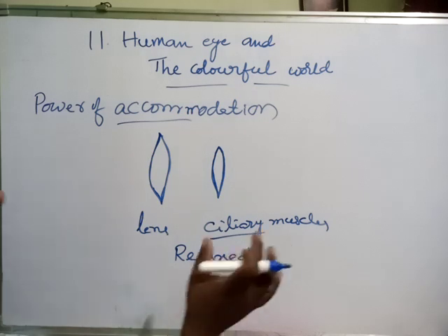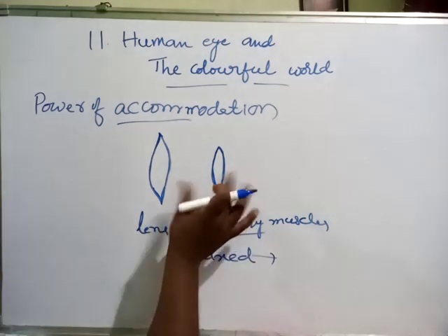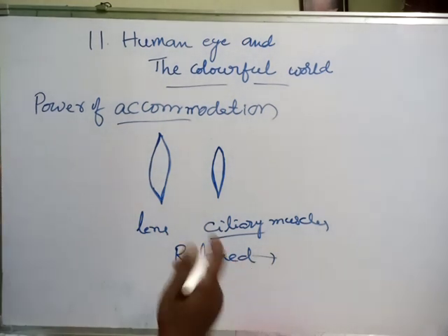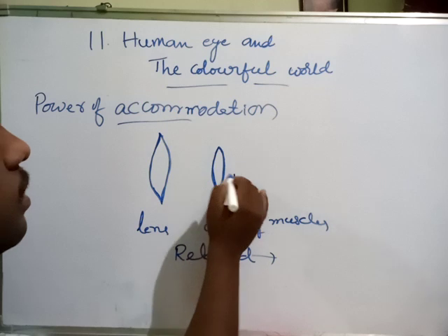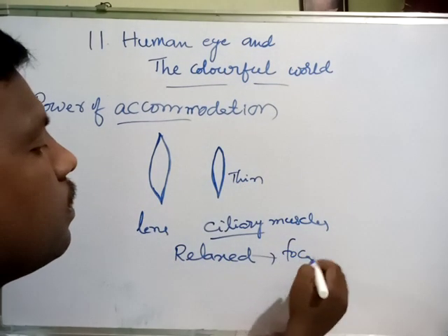When the ciliary muscles are very relaxed, the curvature of the lens will be minimized and it becomes very thin, and the focal length increases.